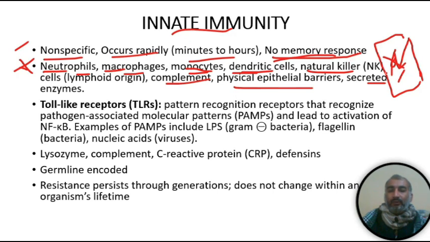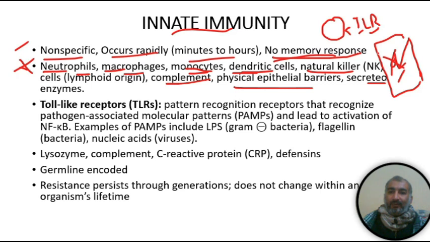So how do these cells actually kill this bacteria? These cells have a receptor on their surface. For example, this is a macrophage, and it has a specific receptor that we call the toll-like receptor, TLR, T for toll-like receptor.